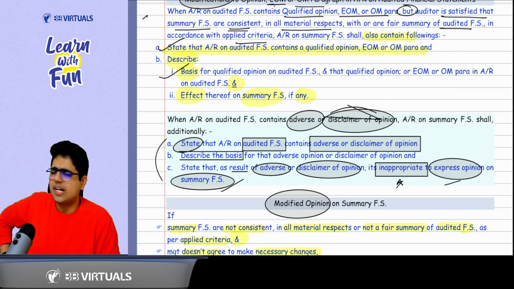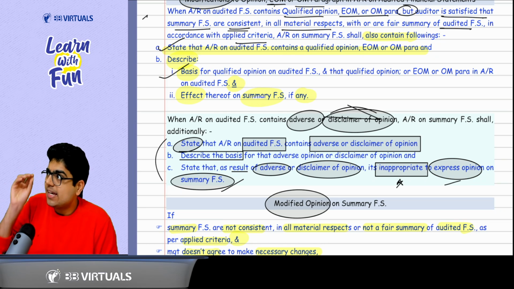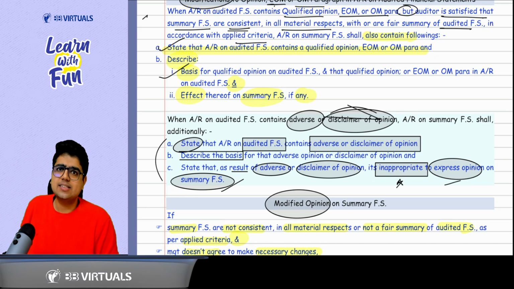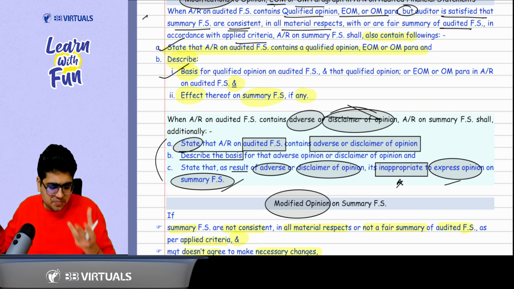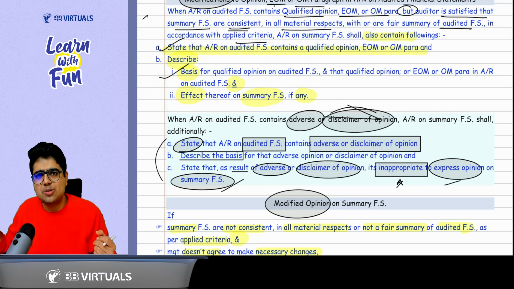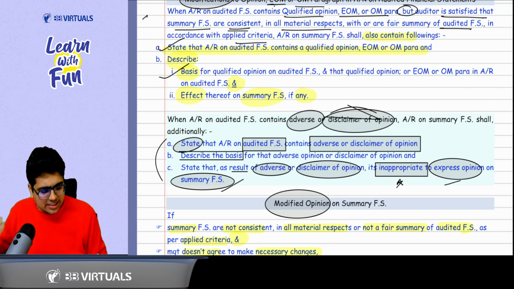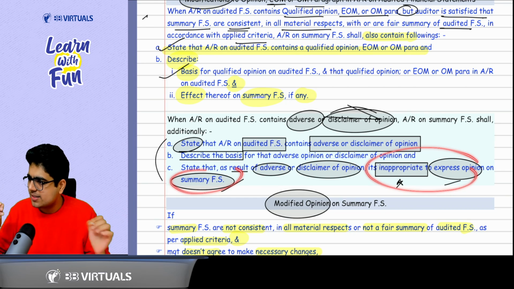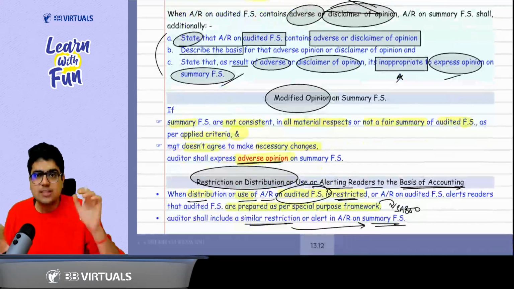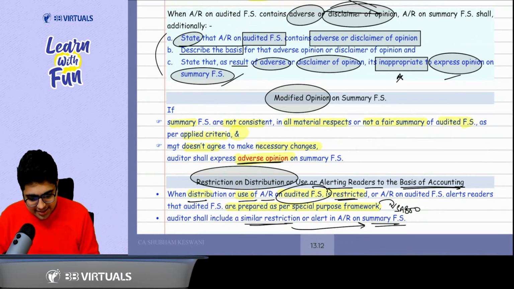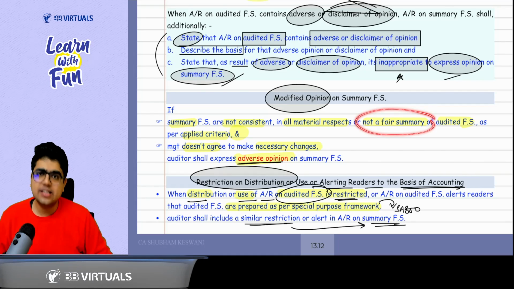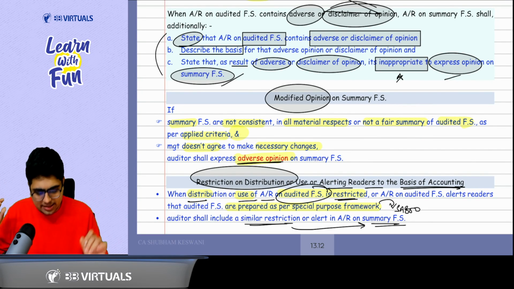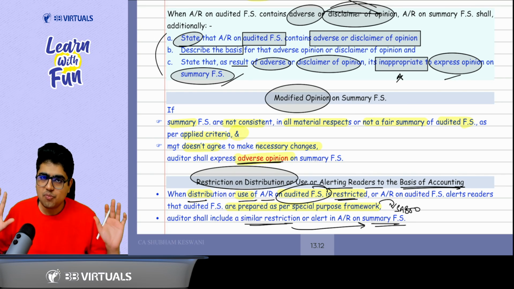Why, sir? It is not appropriate. When there are material misstatements in the financial statements and the impact is pervasive, when the whole financial statements are materially misstated, how will the summary financial statements be good? Sir, it will also be materially misstated. So it is better to not express an opinion on summary financial statement. And if your summary is also bad, that means the summary is not consistent in all material respects with the audited financial statement, or it is not a fair summary and the management is not rectifying it, then in that case, give an adverse opinion. You got the point or not?